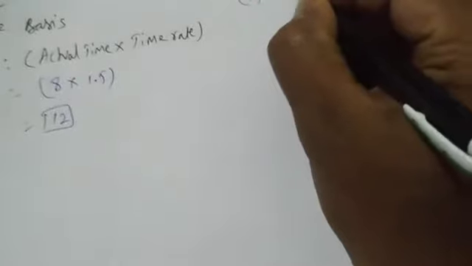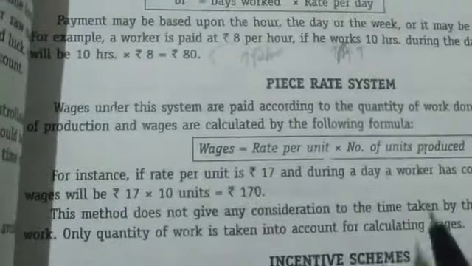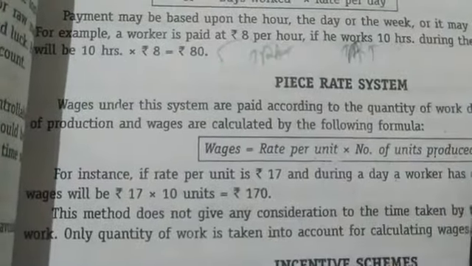Roman number 2. On which basis? Piece rate system. So what is the formula for the piece rate system? Rate per unit into number of units produced.